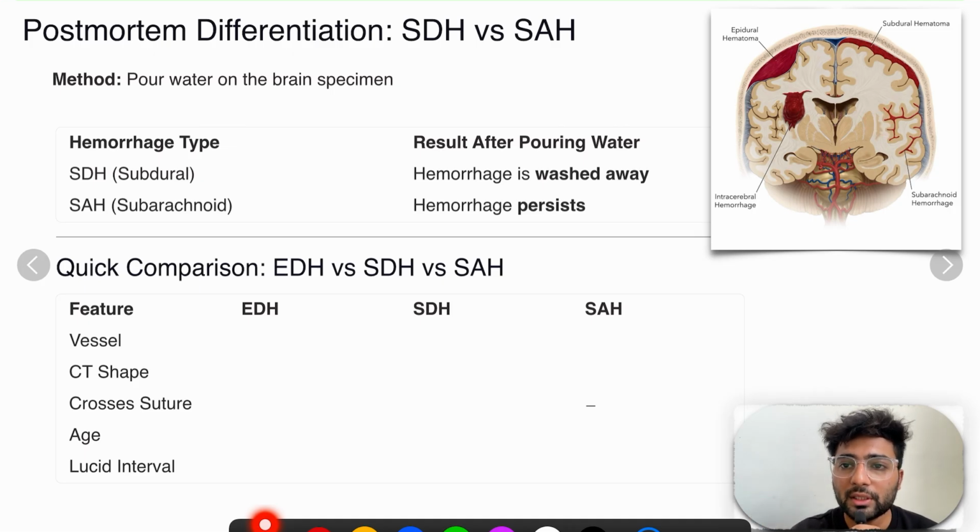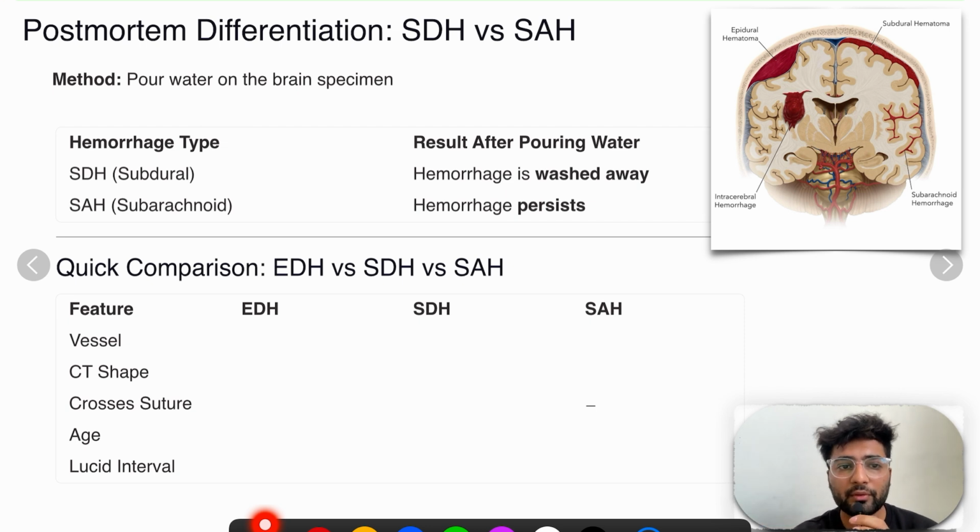So if you logically just remember this image, you can learn a lot of facts like, see, this bleeding is inside and there is CSF. So the symptom is thunderclap headache. Why is it not getting worse? Because it is inside the brain tissue. So you don't have to learn everything, you just have to apply the logic.